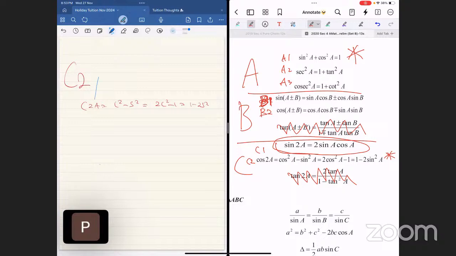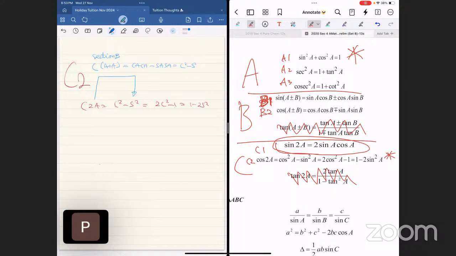The links are from section B, of course. This is cosine of A plus A, which is immediately a section B thing. And this will become cosine A cosine A minus sine A sine A, which is cosine square minus sine square A. Do you understand? Anu, Ariel, Eben, Kirana. That's where it comes from. Okay, good.